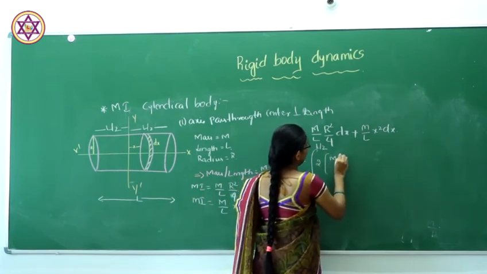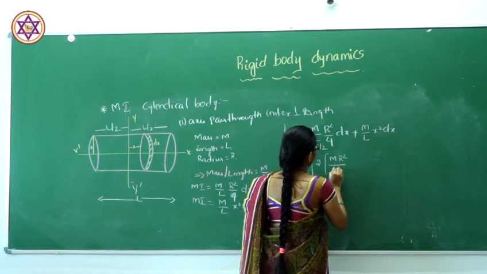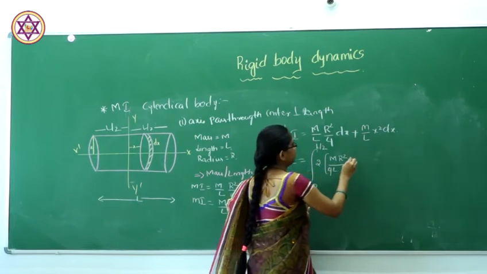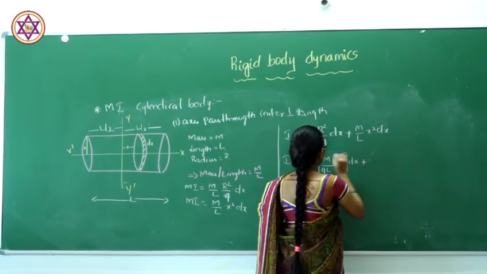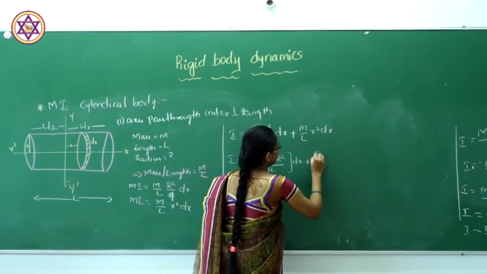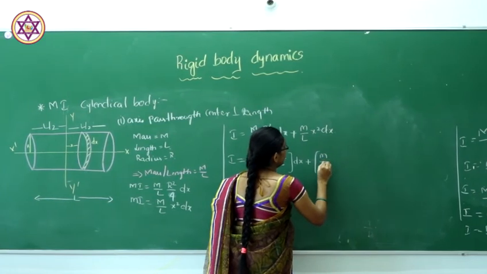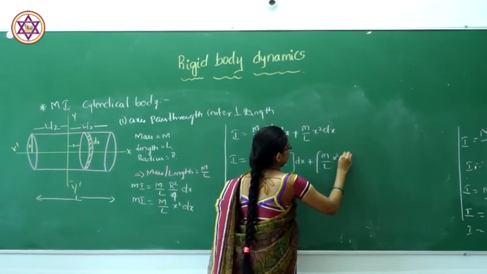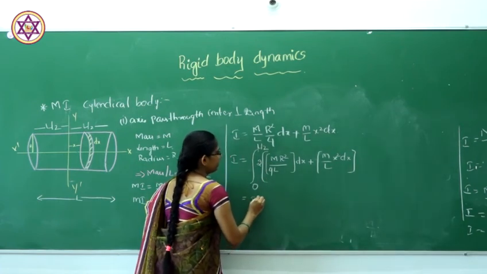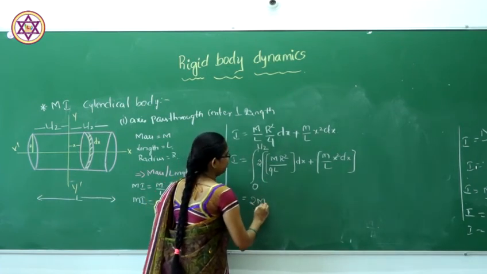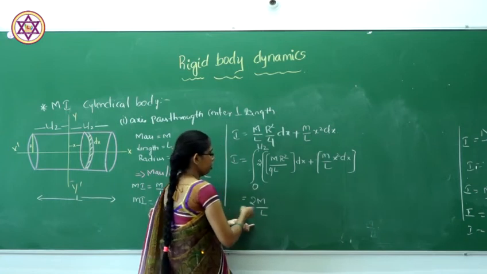So, m r square divided by 4L dx plus m L x square dx. By taking common, 2m L is a common.